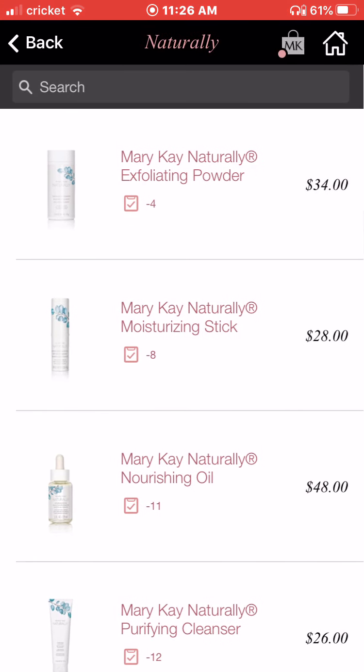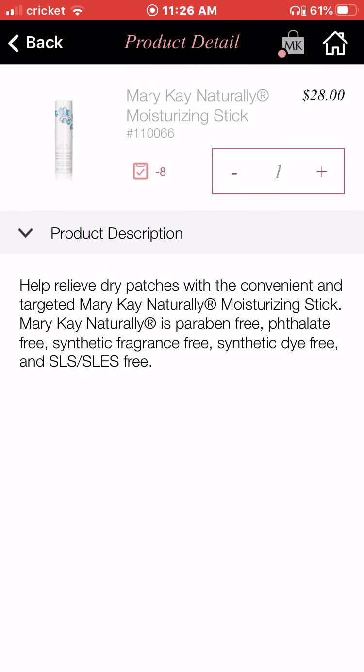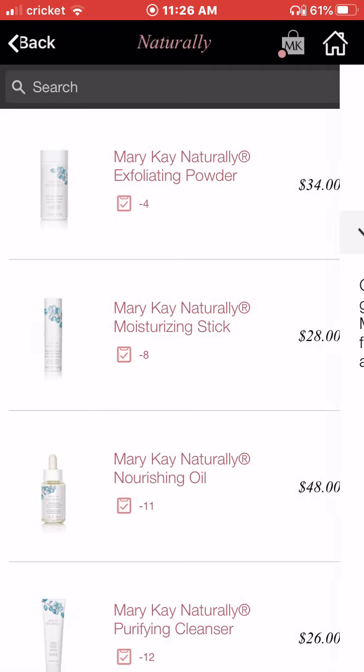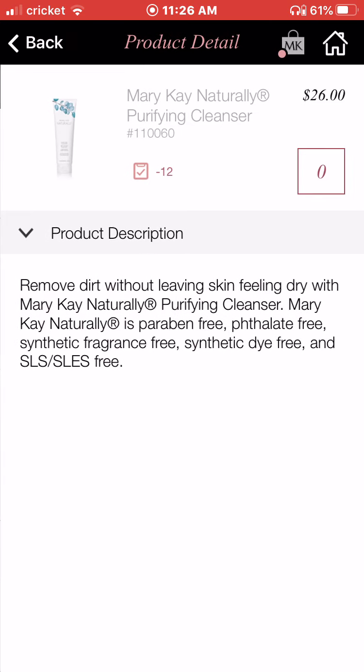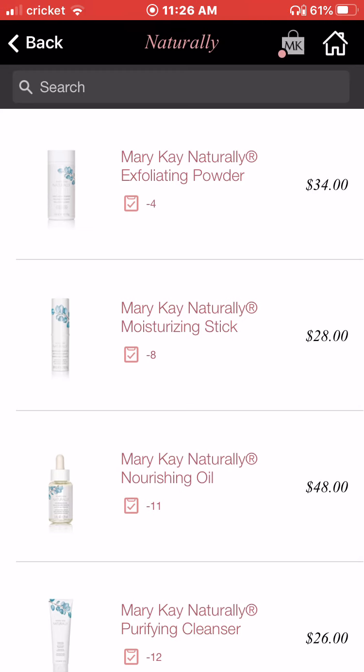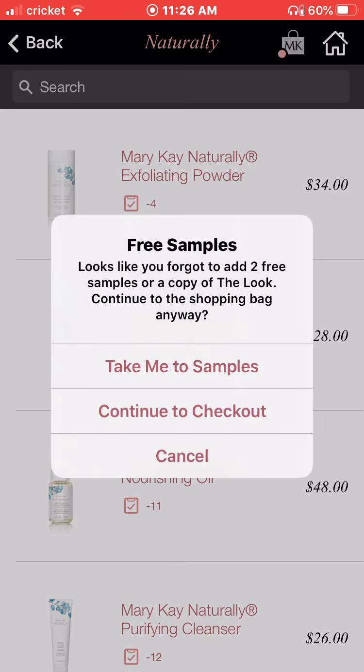We're going to add a naturally exfoliator. We're going to add the moisturizing stick. We're going to add the nourishing oil, and we're going to add the purifying cleanser. Cool. Okay. So now this is a customer delivery service order. You can do this once you're active, after your first active order goes in. And as long as you're active, you have access to this. So we're going to hit the shopping.